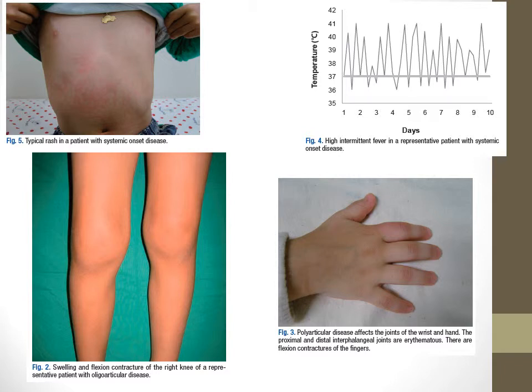If you're looking at the lower left-hand corner, there's a picture of a patient with the oligoarticular form of GIA, and you can see the difference in the right and left knee, where the right knee is showing swelling, and you can see how there seems to be some deformation in these ligaments. And in the lower right-hand corner, this patient has the polyarticular form of GIA, and the joints in the wrist and hand are inflamed.